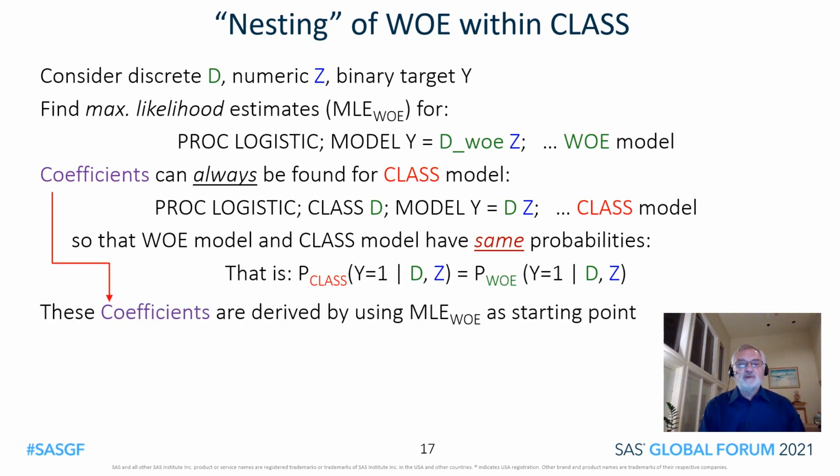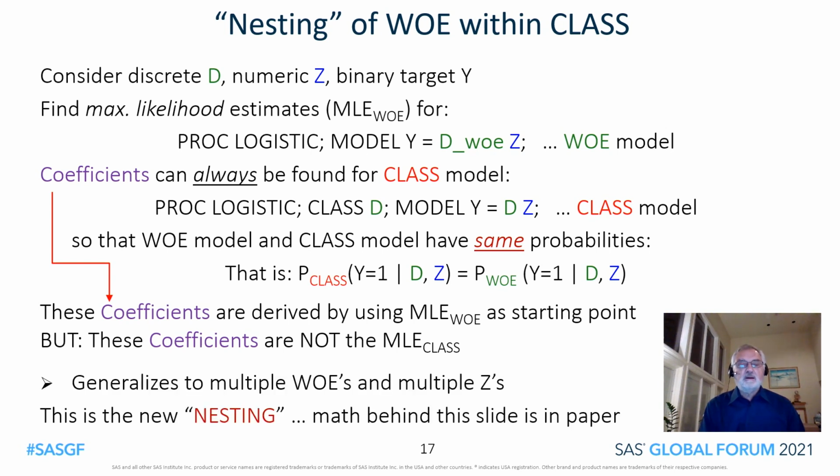These coefficients are derived by using the maximum likelihood estimates from the WOL model as a starting point. But these coefficients are not the maximum likelihood estimates for the class model. All this generalizes to multiple weight of evidence predictors and multiple predictors Z. This is the new nesting. The math behind this slide is given in the paper.